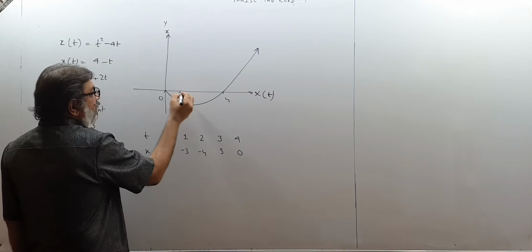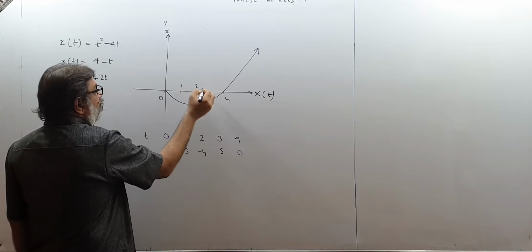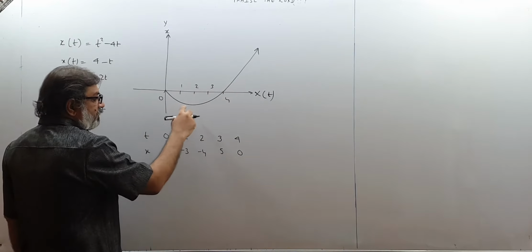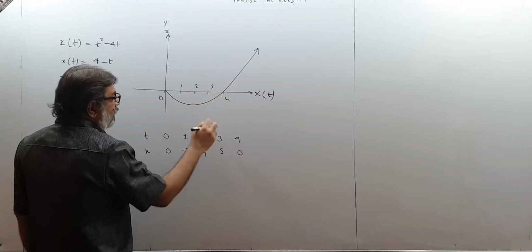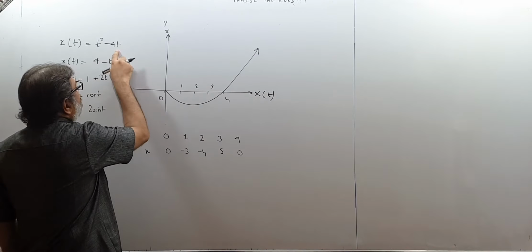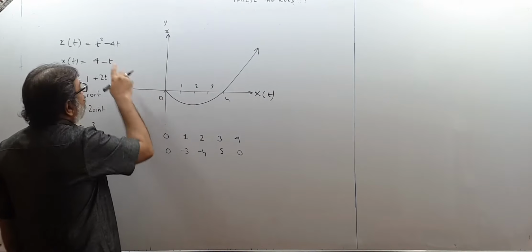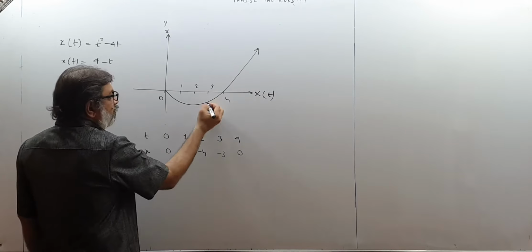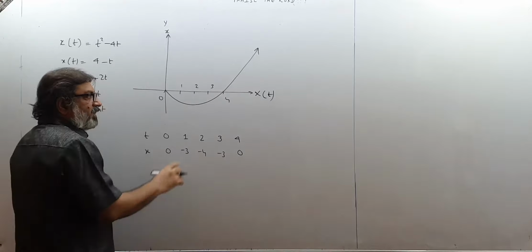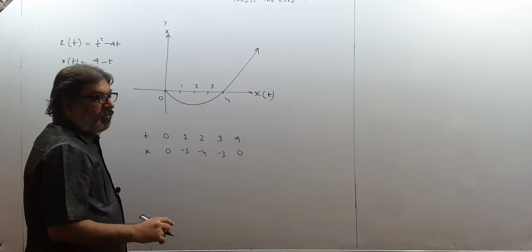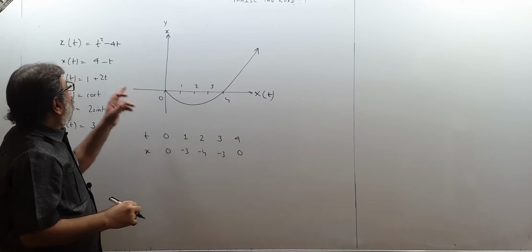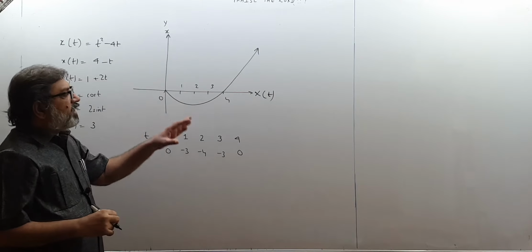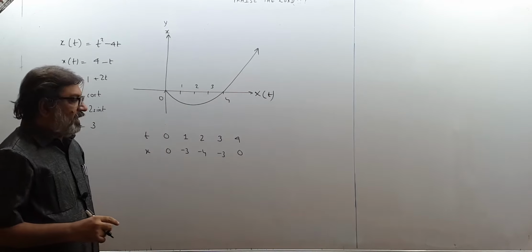At 1 it will be minus 3. So this is 1, this is 2, this is 3 and like this. So at 1 it is minus 3, at 2 it is minus 4. At 3 it is how much? 9 minus 12, it will be minus 3, sorry. So at 3 also minus 3 and at 4 it is 0. Like this we get. And this is the graph of position versus time for x equal to t square minus 4t. So this way we get the graph of position versus time.